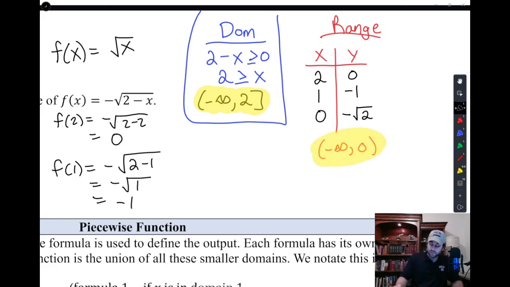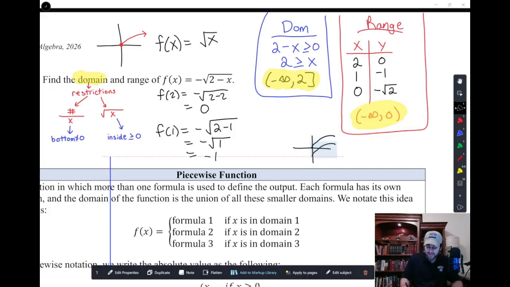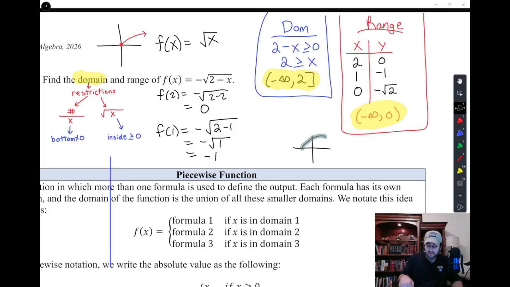And later on this year, we're going to get some practice with transformations of functions, and we'll be able to actually plot that function and say that's the normal function with a horizontal reflection and a vertical reflection and a horizontal shift. And we'll take the original function and we'll say, hey, you need to be shifted horizontally, and then you need to be reflected, and then you need to be reflected again, and we'll be able to see our range come out of that. And look something like that function right there that I just drew.